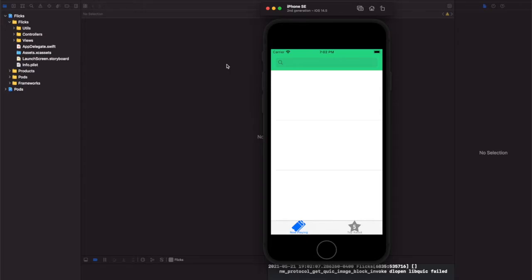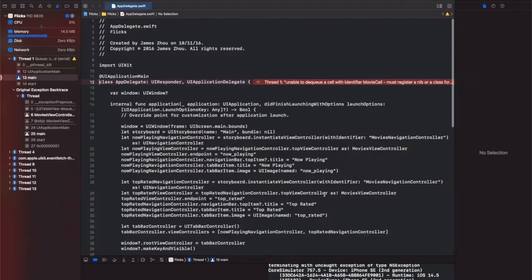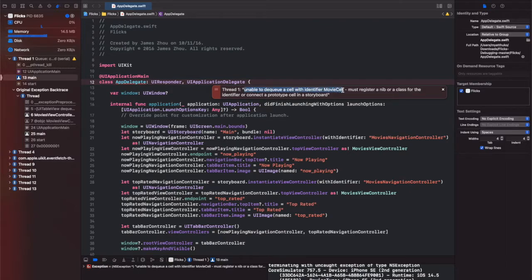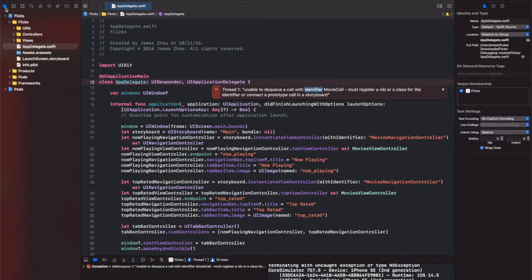So when I try to run the application on my simulator, I can see that there is no data populating on the table view, and I also try to refresh to see whether it's working or not. And it turns out it was working, and now we can see here the error is called unable to dequeue a cell with identifier movie cell. So that means it's something related to the identifier.